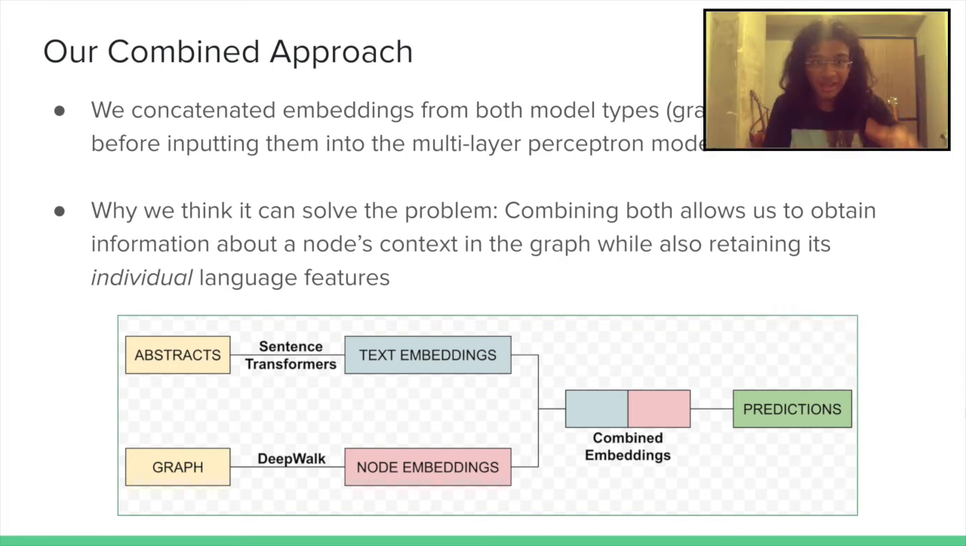Now this is our idea, right? We have the abstracts and we create textual embeddings from the abstracts. We have our graph information where we create node embeddings, right, using DeepWalk, and then we combine both of them, which is as simple as doing torch.concatenate in PyTorch. So we combine both of these embeddings and then we train the network and then we predict.